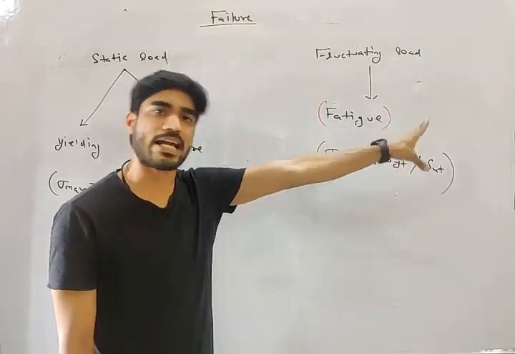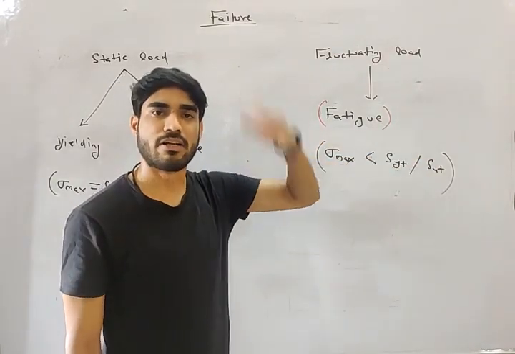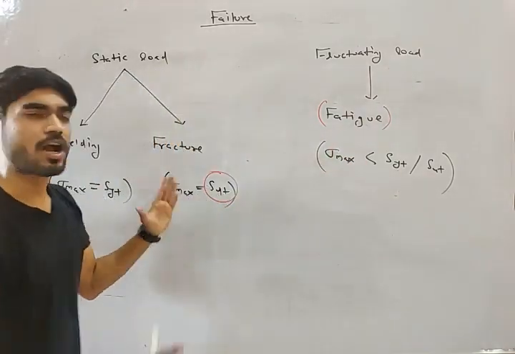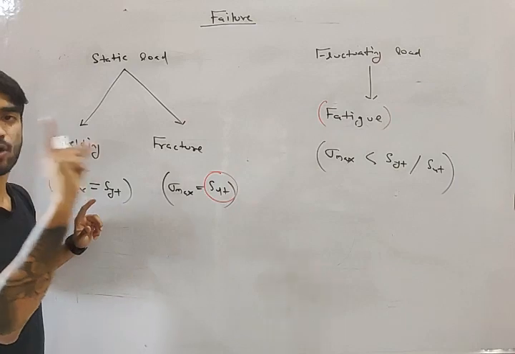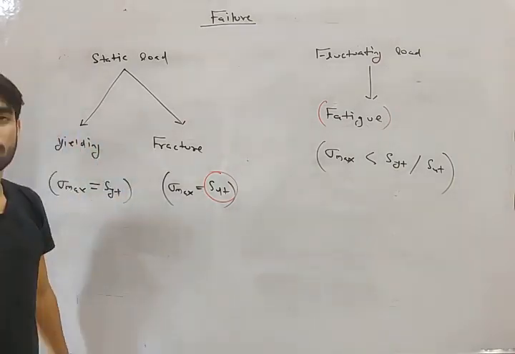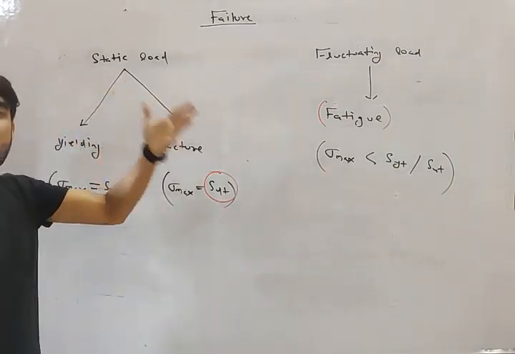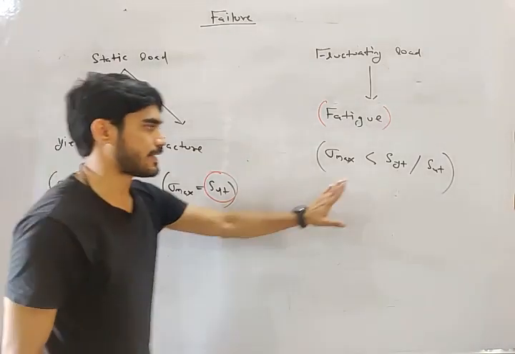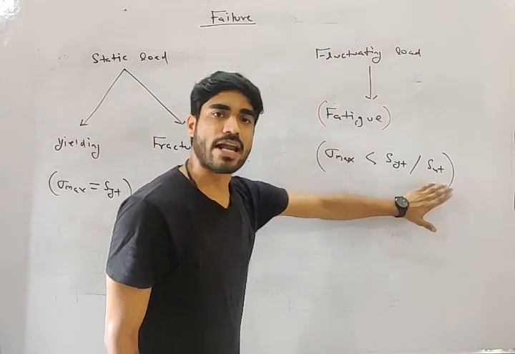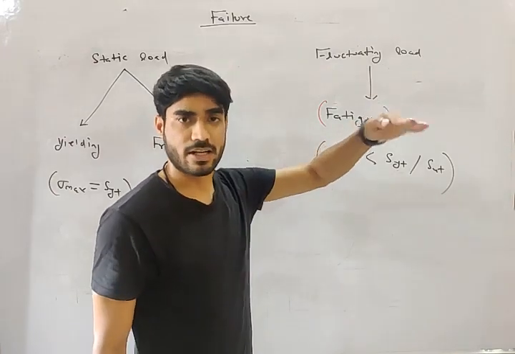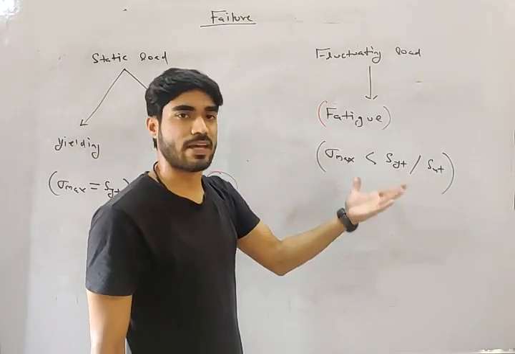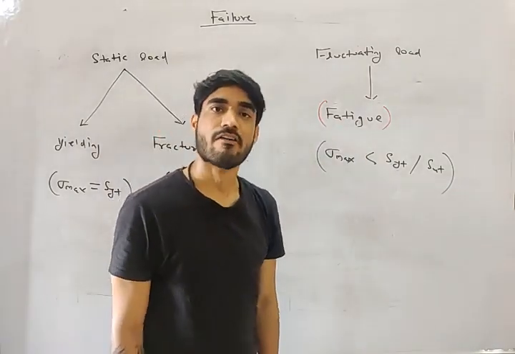Here the stress is less than SYT or SUT, but it will still fail. Why? Because it is repeated. In static loading, the stress is applied only once, so you need to apply either SYT or SUT to fail the material. Here the stress is less than SYT or SUT, but it is repeated, not applied once. So due to repetition, it is failing. That is the example of fatigue failure.